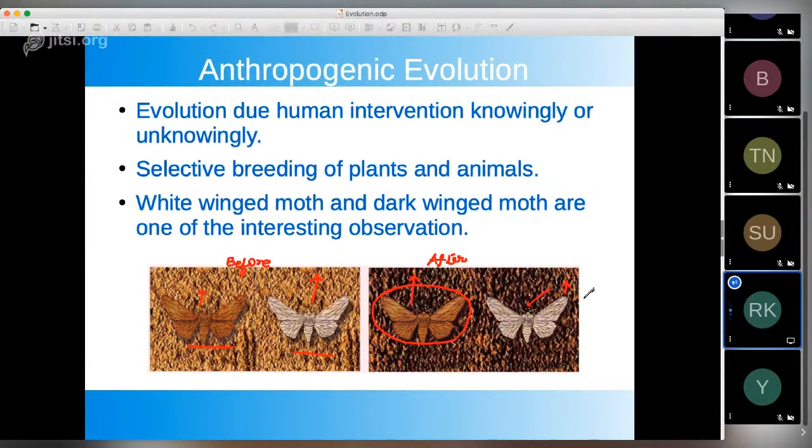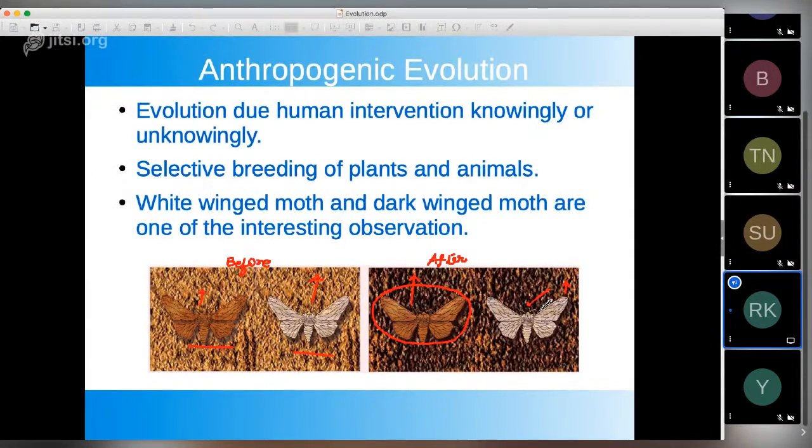I am not saying that it will. It may lead to extinction of that species if there are no variations. Now there are variations, so this species of moth survived, maybe with different characteristics. Got it? So this is simply one example of natural selection because of human intervention.